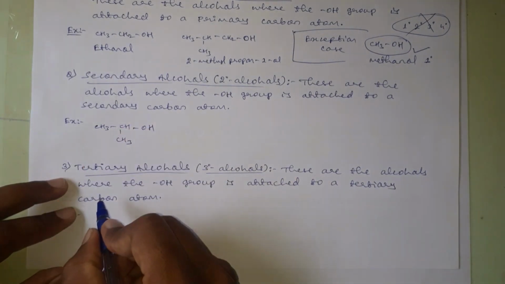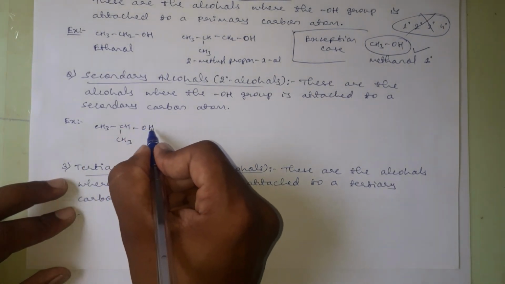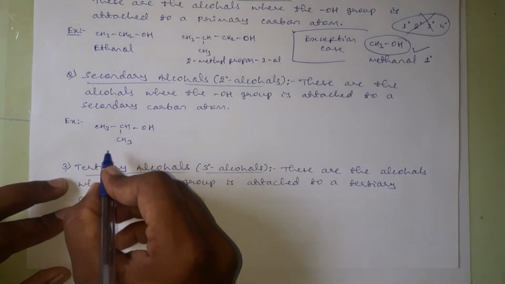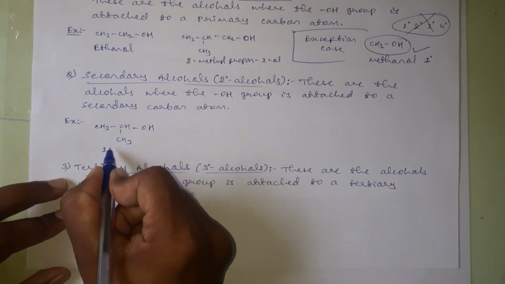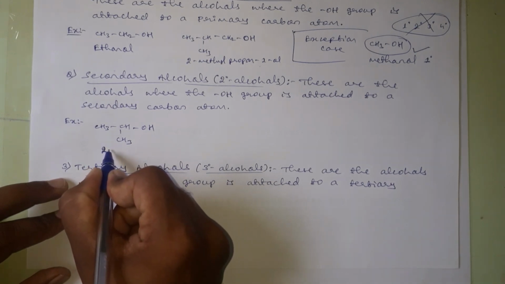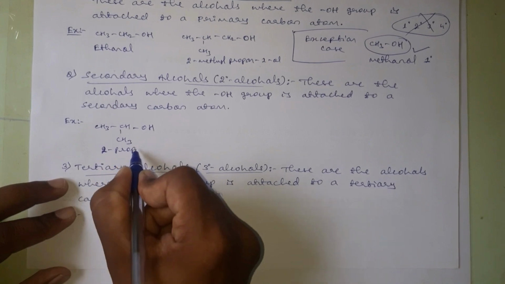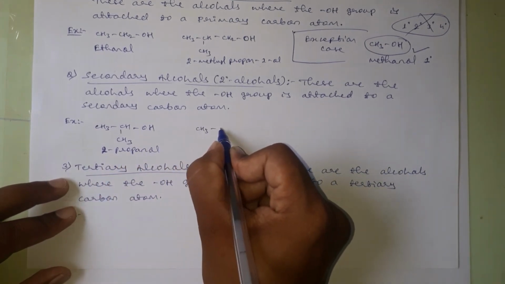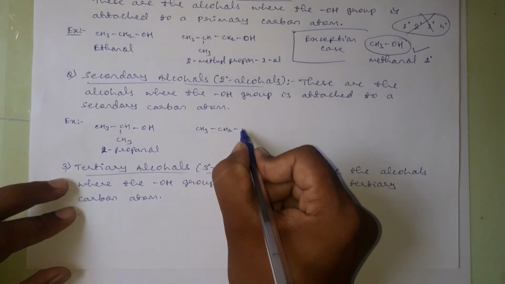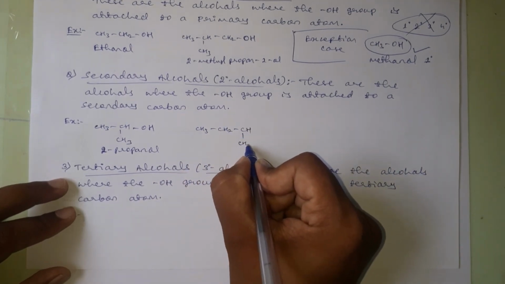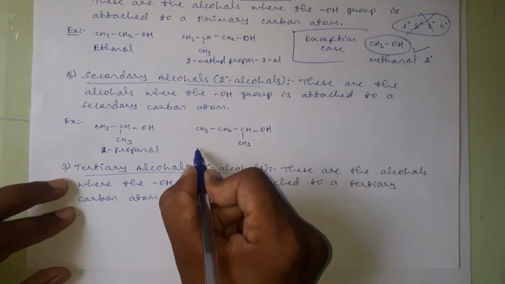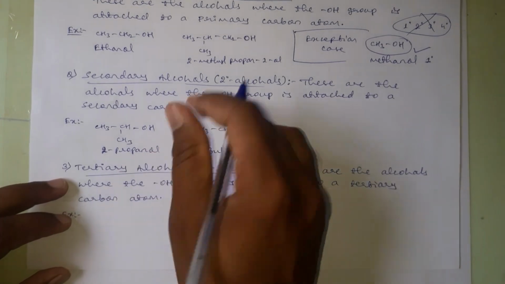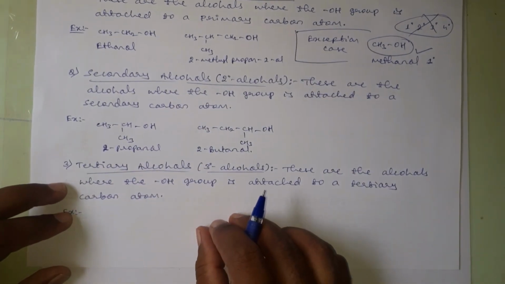This one is a secondary alcohol because this OH group is attached to a carbon which is already connecting to 2 more carbon atoms, and its name is 2-propanol. Another example, CH3, CH2, CHOH, CH3. This is 2-butanol. Okay, these are some examples for secondary alcohols.